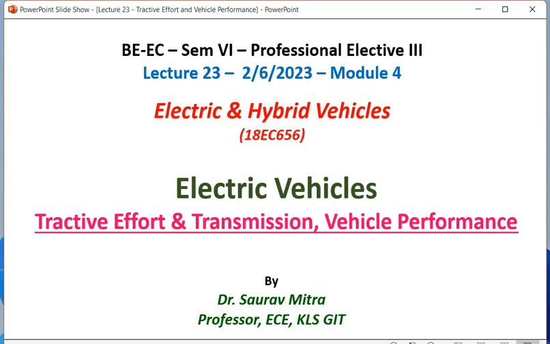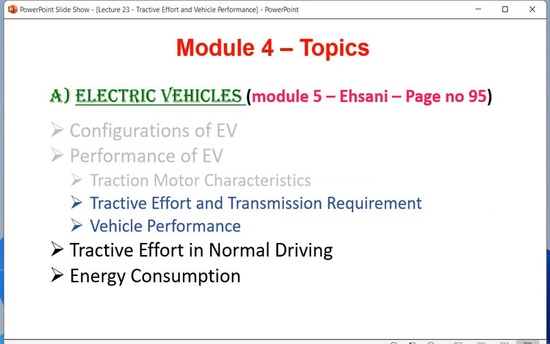Around 4 to 5 lectures more will be required to complete this module, and we are going to see electric vehicle as well as hybrid vehicle in this module. So this module 4 is actually divided into two parts, electric vehicle as well as hybrid vehicle. This is the first part, that is electric vehicle. In that, yesterday we have seen configurations of EV, performance of EV, and under performance there are mainly three topics. Traction motor characteristic we have seen yesterday. Today also we are going to see a glimpse of it. So mainly today you are going to see tractive effort and transmission requirement and vehicle performance.